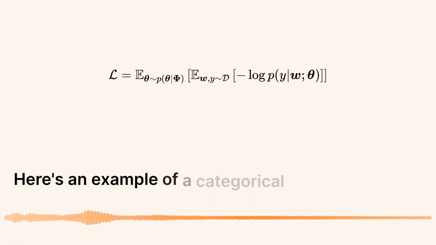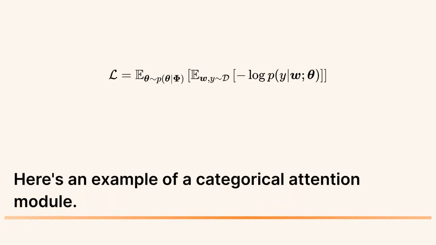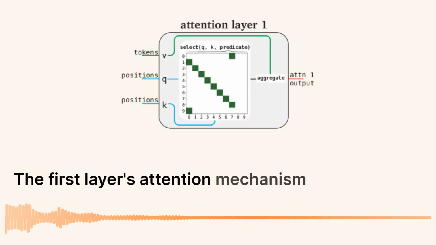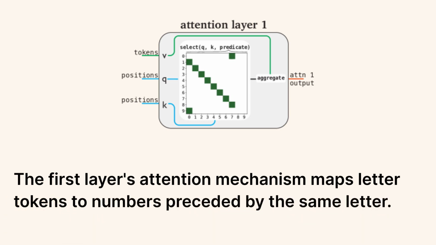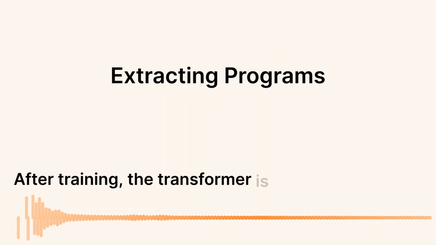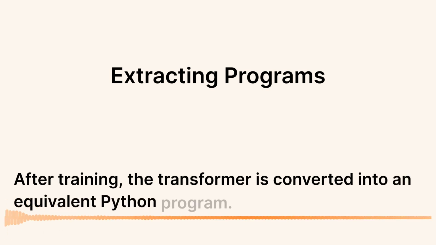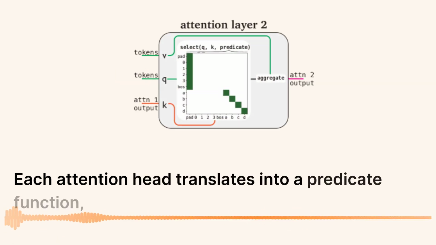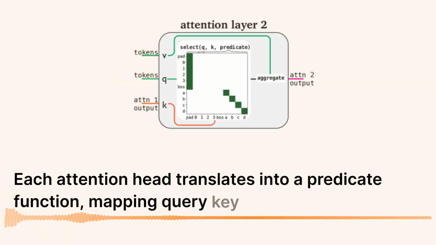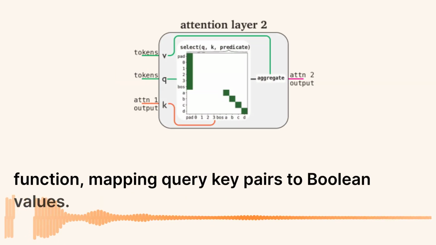Here's an example of a categorical attention module. The first layer's attention mechanism maps letter tokens to numbers preceded by the same letter. After training, the transformer is converted into an equivalent Python program. Each attention head translates into a predicate function, mapping query-key pairs to Boolean values.